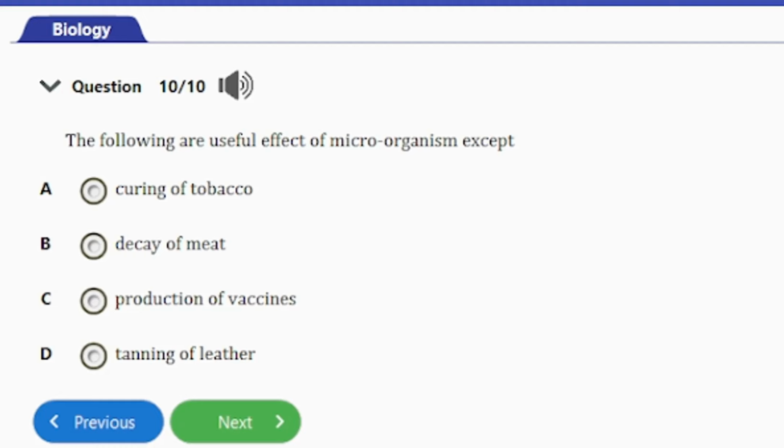So guys, the answer to this question here obviously is option B. Microorganisms are beneficial in a number of ways, which include production of vaccines, curing of tobacco, tanning of leather, and so on. But guys, decay of meat is not a useful effect of bacteria, and in that case it remains the odd option here, and as such is the answer to this question.